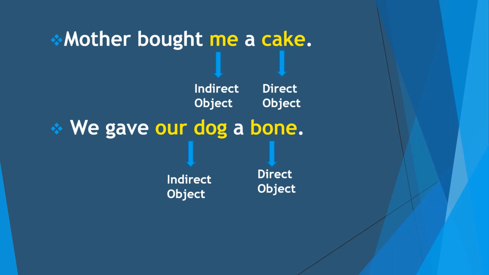Here are some examples. Mother bought me a cake. Here you can see that me is an indirect object while cake is a direct object. As I said, indirect object is a living thing while direct object is a non-living thing. So here me is an indirect object and cake is a direct object. We gave our dog a bone. Here our dog is an indirect object. It is a living thing while bone is a direct object.